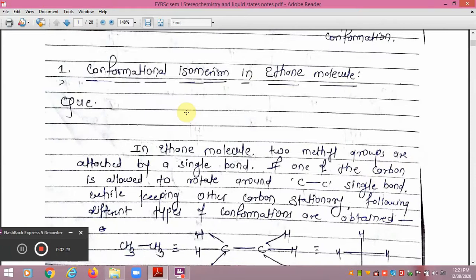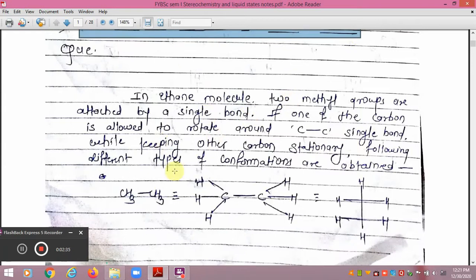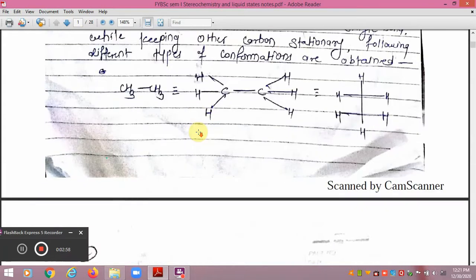Dear friends, in this part of the video, we will talk about conformational isomerism in ethane, propane, and butane molecules. First, we will talk about conformational isomerism in the ethane molecule. We already discussed this part in the last video, so we are just going to revise it. In the ethane molecule, there are two methyl groups attached to one another by a single bond. If one of the carbons is allowed to rotate about the carbon-carbon single bond while keeping the other carbon constant, then the following different conformations can be written.